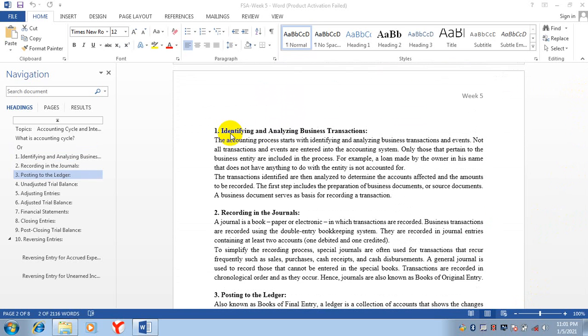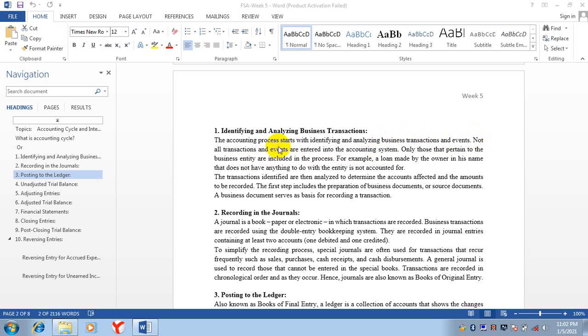Now the first step is identifying and analyzing business transactions. The accounting process starts with identifying and analyzing business transactions and events. First, we will analyze business transactions and events, whether it will affect any account or not. Not all transactions and events are entered into the accounting system, just like I told you.